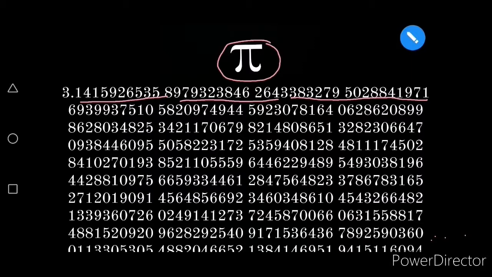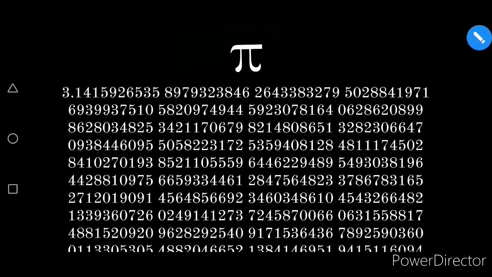Now you might ask me, pi is also written as 22 by 7. That's true. 22 by 7 is in the form of p by q. But 22 by 7 is not exactly pi. It's just a number which is very close to pi. So 22 by 7 may be rational, but pi is always an irrational number.